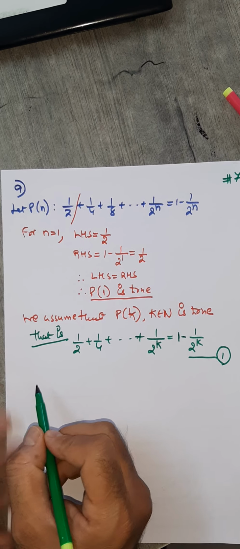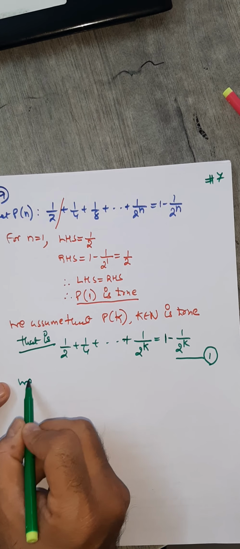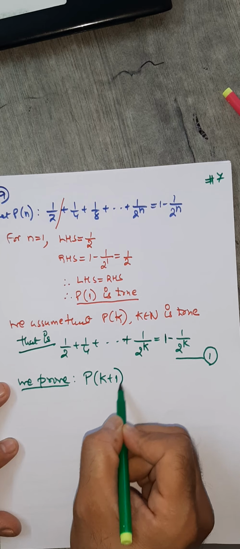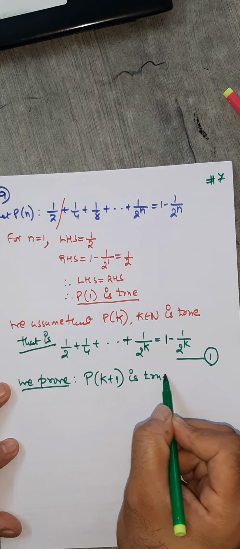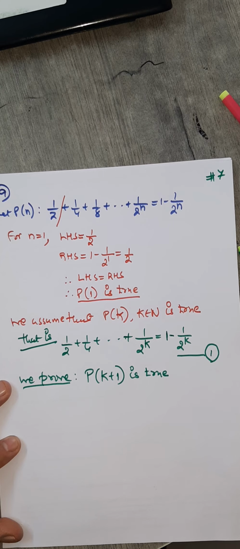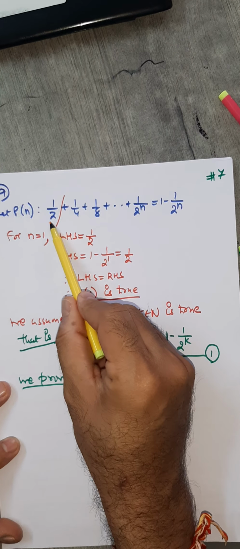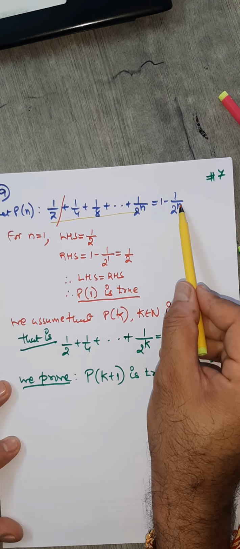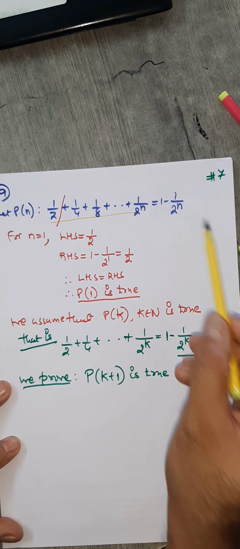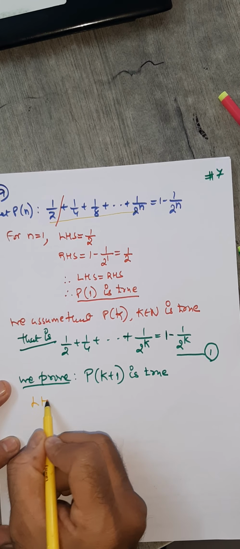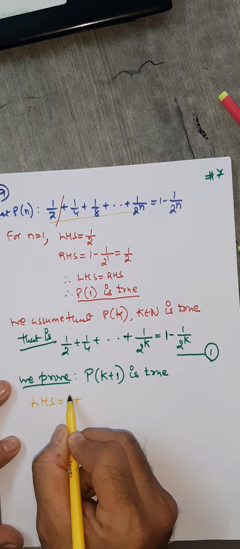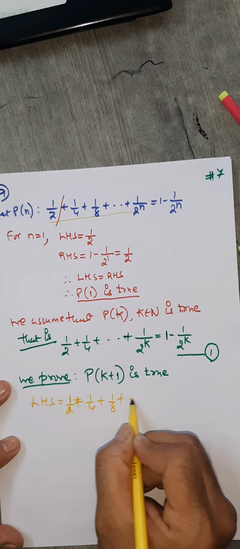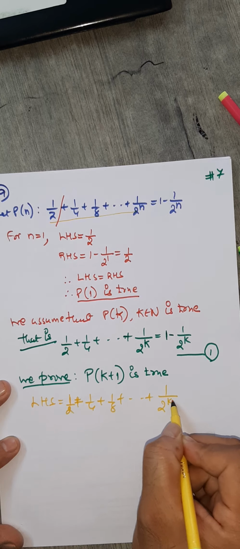Now next part. What is the next part? We prove that P of k plus 1 is true. What is the meaning of this? That means we start with LHS here. Instead of n, we write k plus 1. So what is the left hand side here? 1 by 2 plus 1 upon 4 plus 1 upon 8 and so on, up to 1 upon 2 raised to k plus 1.